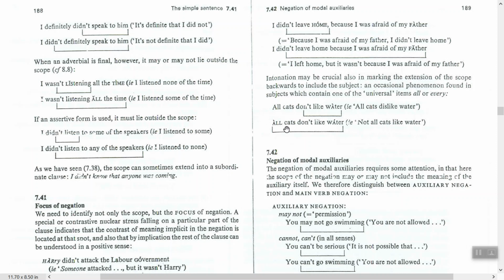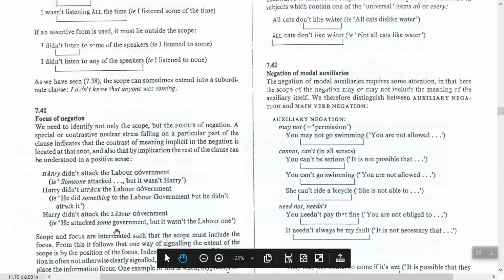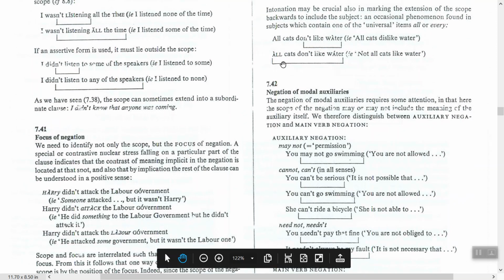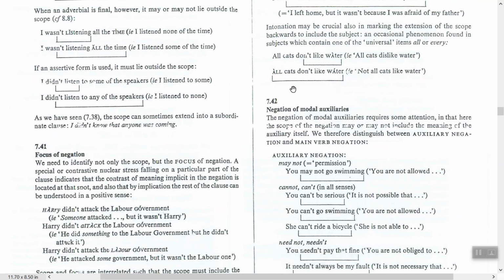Why? Because we have focus on the subject, and we said this point. Okay, don't forget this point. Scope and focus, I'll repeat it, are interrelated such that how? The scope must include the focus. So the scope here must include what? Focus.